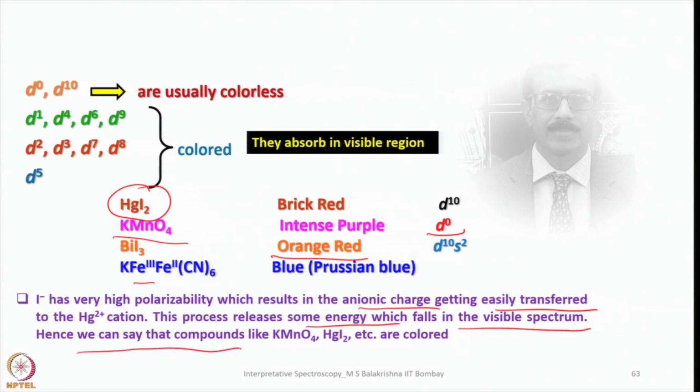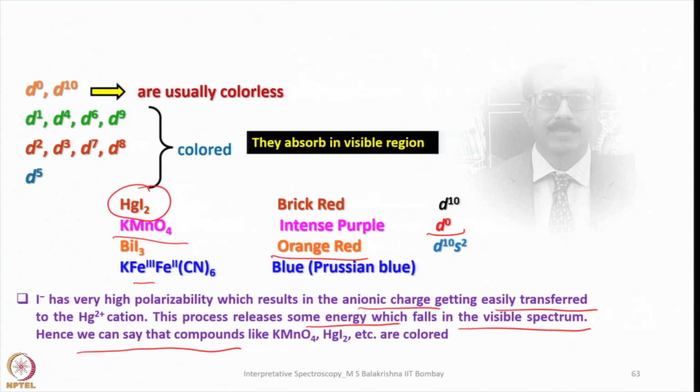Hence, we can say that compounds like MnO4, HgI2, etc. are colored. That means what we come across is a term called charge transfer transition. When we talk about charge transfer transition, the moment we look into the electronic configuration, we should be able to tell in which direction charge is transferred. For example, if you look into D10, it is metal to ligand charge transfer transition.